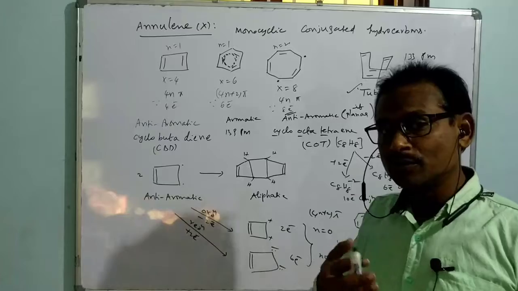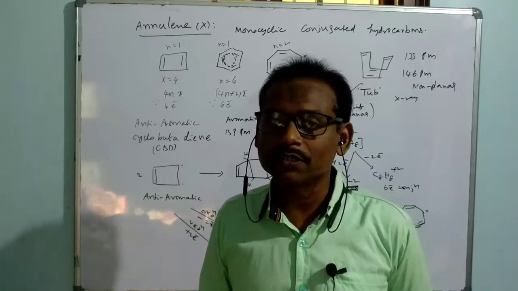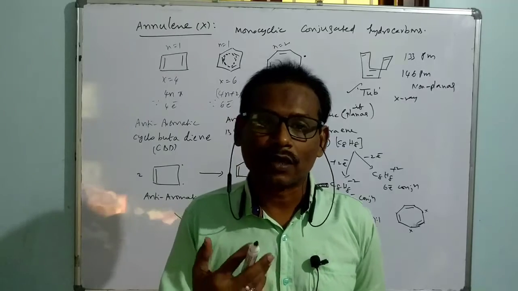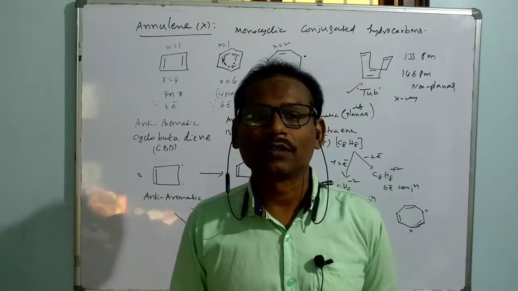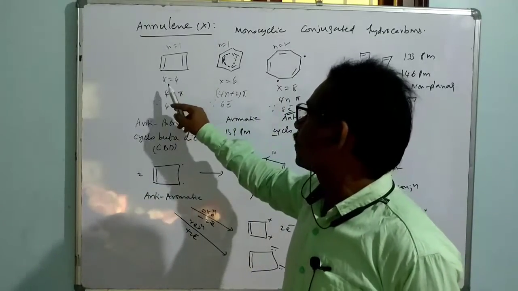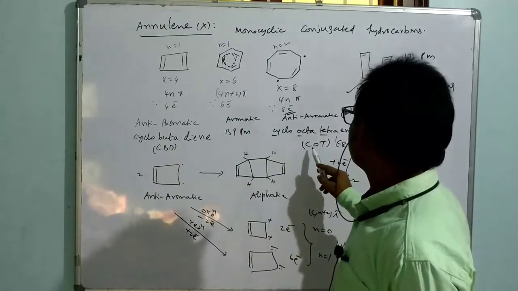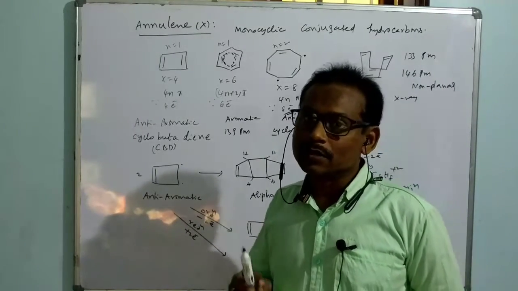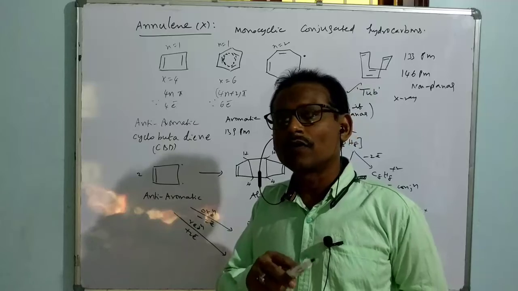Now let us move to the discussion of aromatic species, because aromaticity is one topic you have to understand properly. For anti-aromatic we just covered 2 species, one is CBD, the other is COT. That chemistry we have discussed. Now let me continue the discussion of the remaining annulenes.